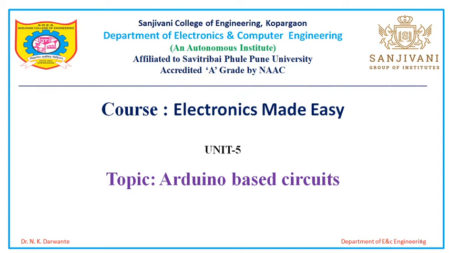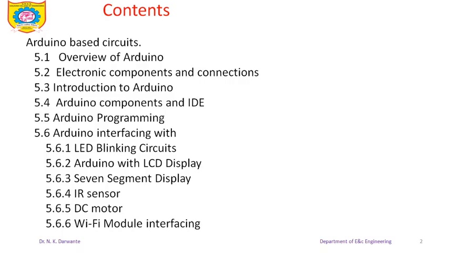First of all, we will see what we are going to learn under this unit number 5. These are the contents of our unit. First of all, we will see an overview of Arduino. Then we will see electronic components and connections. Then an introduction to the Arduino: what is actually the Arduino board, what are the different types of Arduino boards, and which board is suitable for beginners. Then Arduino components and IDE. IDE stands for Integrated Development Environment.